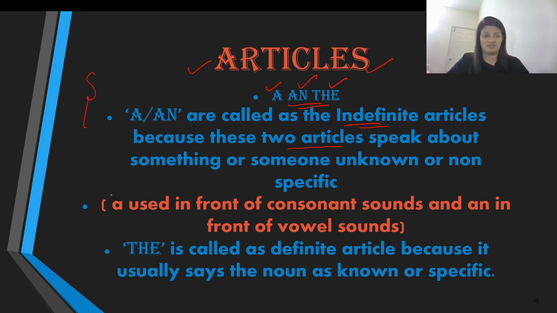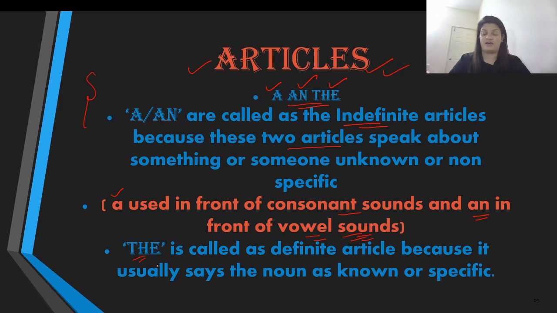And a is used in front of consonant sounds and an is used in front of vowel sounds. Remember this. To learn more about consonant sounds and vowel sounds, I would suggest you go back to the video on articles and watch that video.